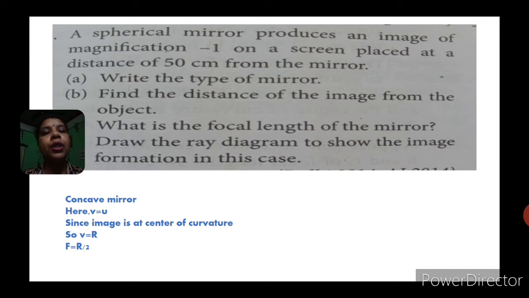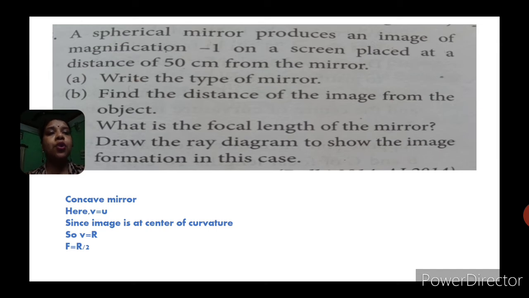Done? So here, I said that object distance is equal to image distance in this condition. That means the object is placed at the center of curvature. Means R is equal to 50, or rather R = -50 you have to write. If it is -50, then the focal length will be equal to -50 divided by 2.